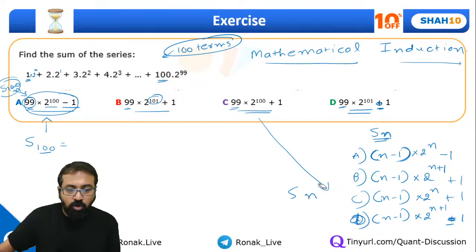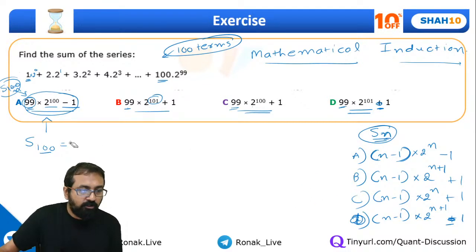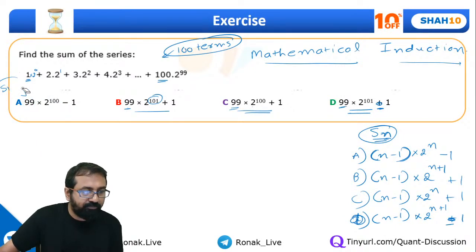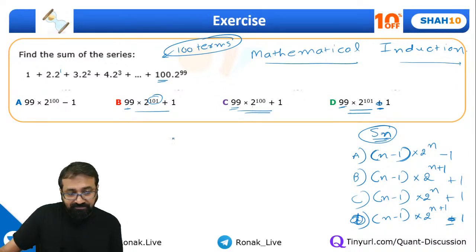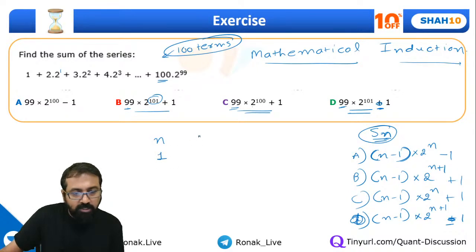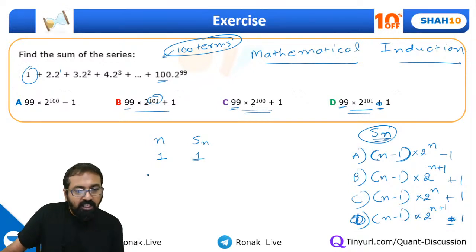Now we have got the expression for the sum of n terms. Now let's see how to apply mathematical induction. If I take n equal to 1, what is the first term? 1. So can I say the sum of one term is 1? If I take n equal to 2, I need the sum of two terms, so it will be 2 into 2, 4 plus 1, 5.